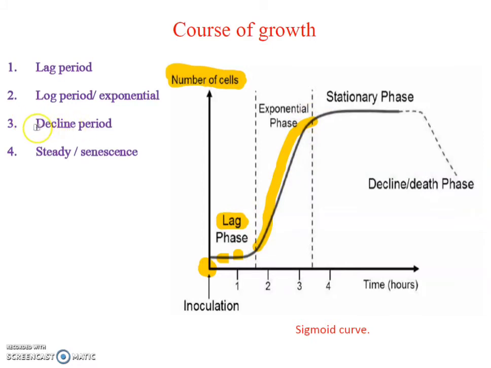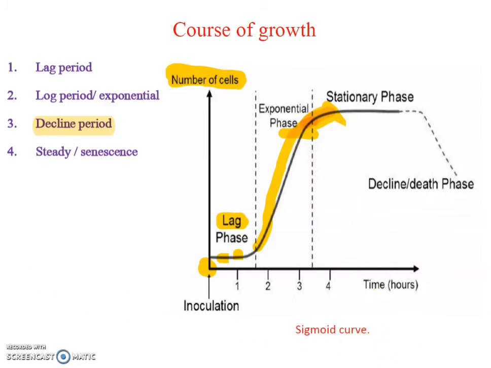After the log or exponential phase, a decline period starts. Exponential means they are growing very fast; this is the decline period. Decline means the rate of growth declines because of some limiting factors.